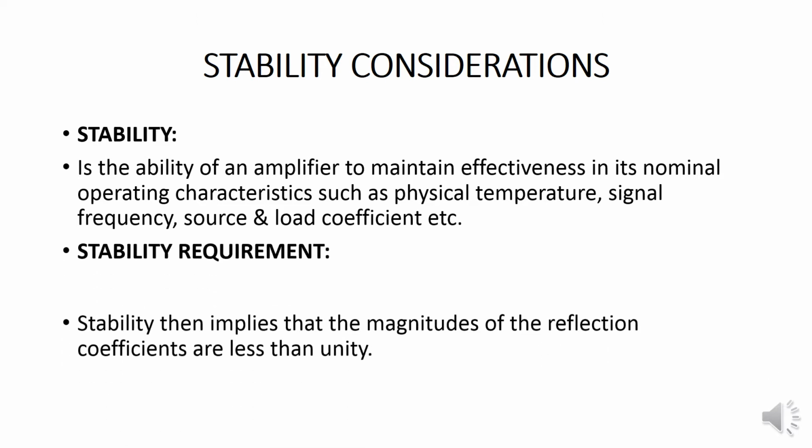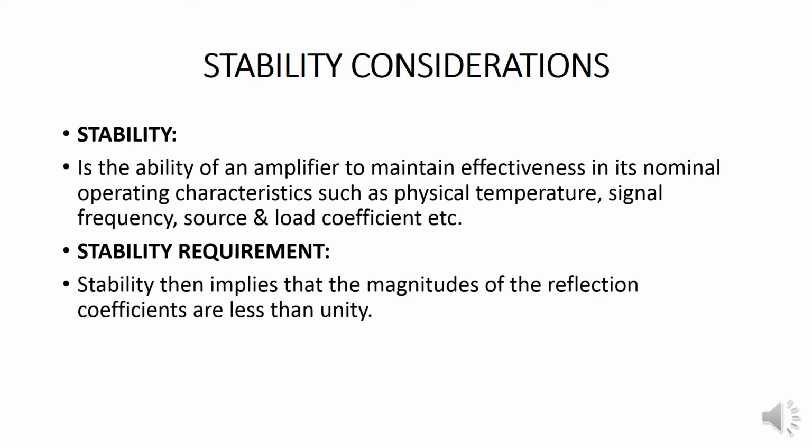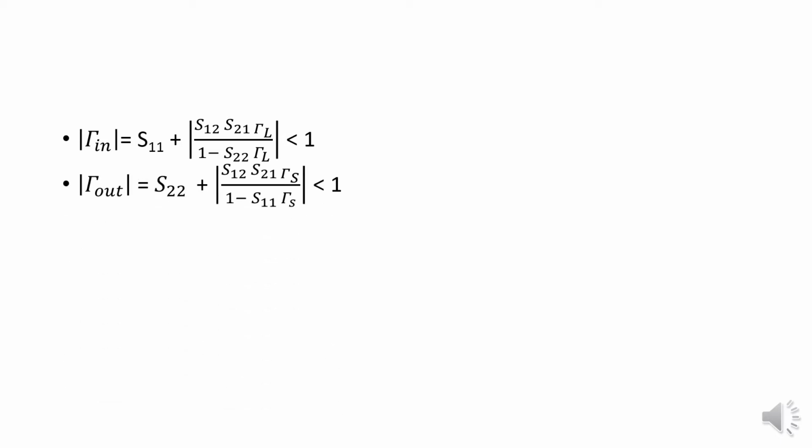Then stability requirements. Stability implies that the magnitude of the reflection coefficients is less than unity. That is, modulus of ΓL and ΓS will be less than 1, the load and source reflection coefficients. Modulus of Γin = modulus of S11 + S12 S21 ΓL / (1 − S22 ΓL). This will be less than 1. Then modulus of Γout = modulus of S22 + S12 S21 ΓS / (1 − S11 ΓS). This will be less than 1.